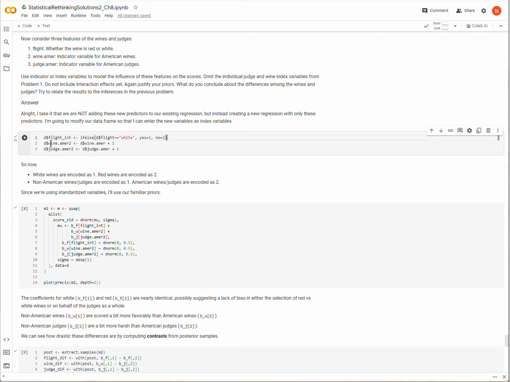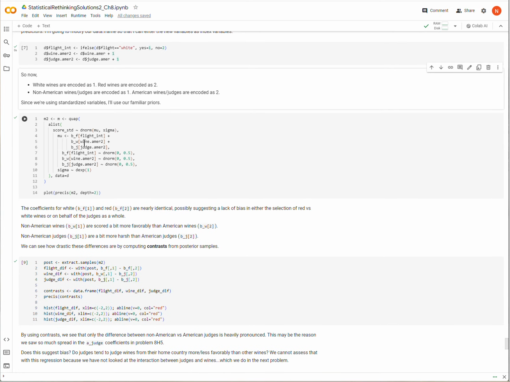Now for the American judges and wines, these are currently encoded as 0 and 1, but I can't have a 0. I need to have values greater than 0 to index on it, and so I'm just going to add a 1 to each of these. So now 2 means that the wine or the judge is from America, and 1 means that the judge or wine is from France.